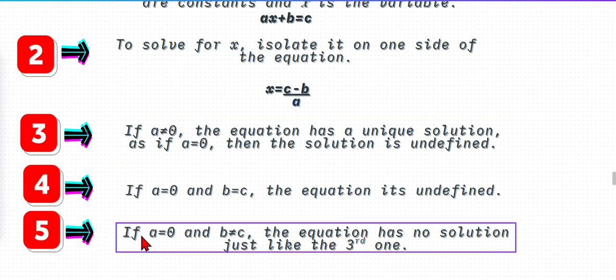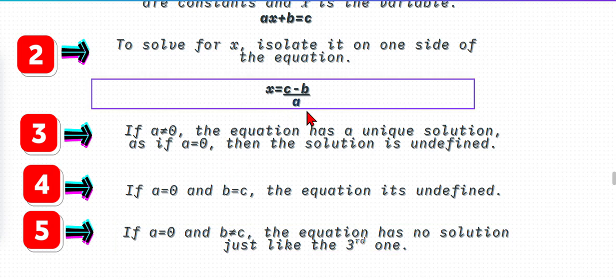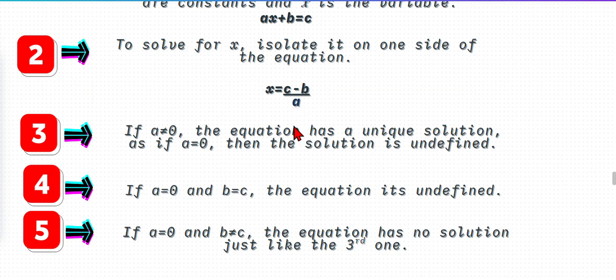So the fifth one is, if a is equal to 0 and b is not equal to c, the equation has no solution, just like the third one. It has no solution when a is equal to 0 and b is not equal to c. But as I told, if b is equal to c, then there are undefined infinity solutions. But if you take b is not equal to c and a is equal to 0, there is no solution at all.